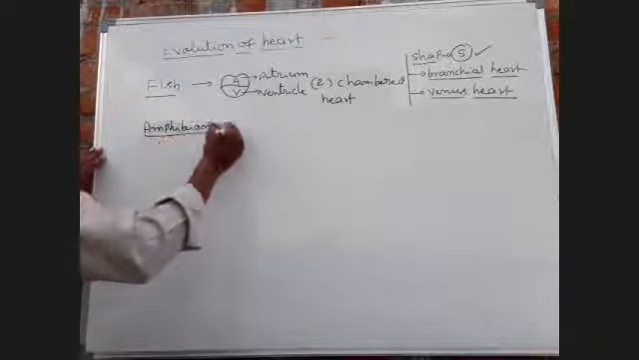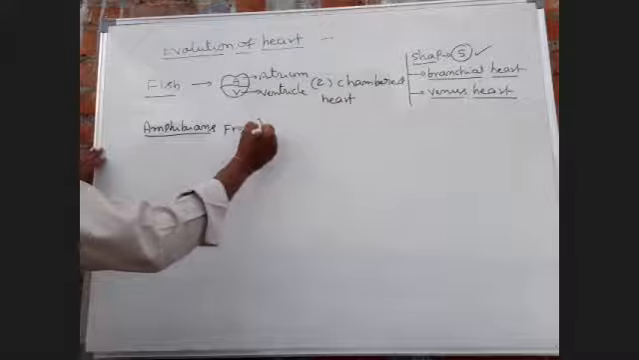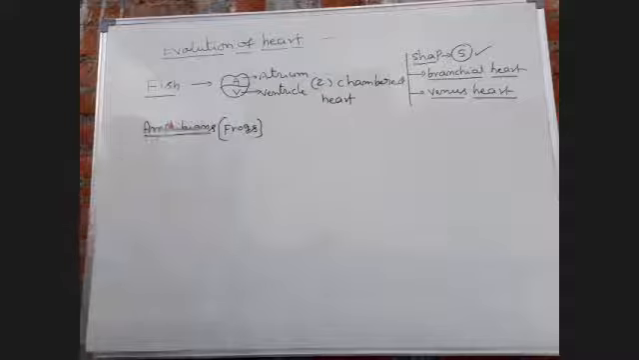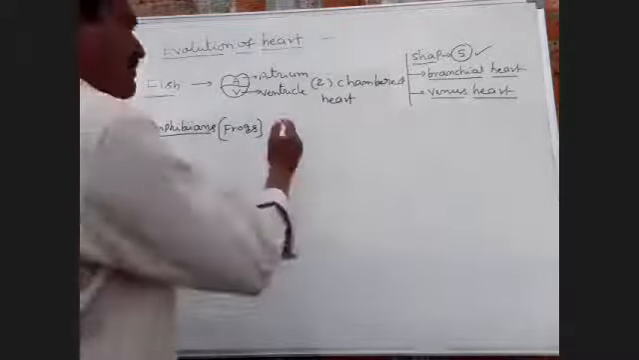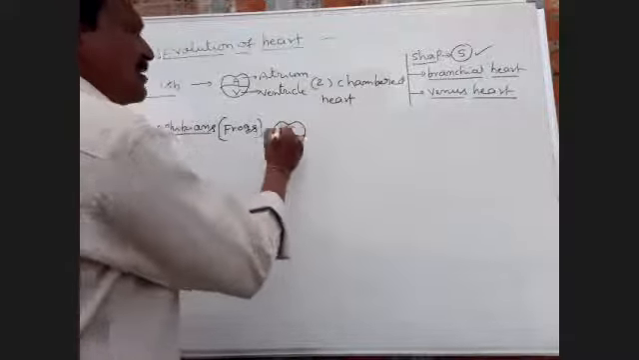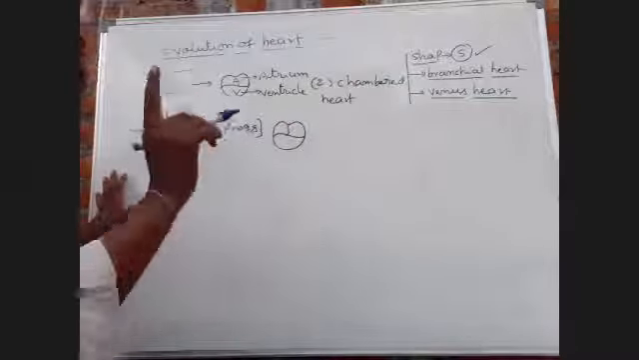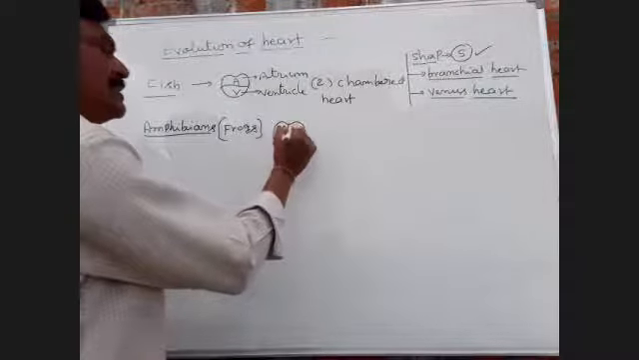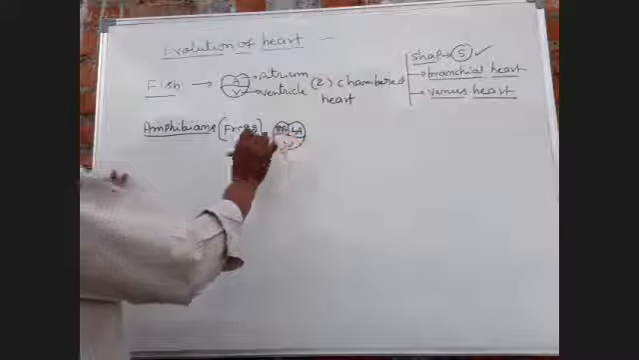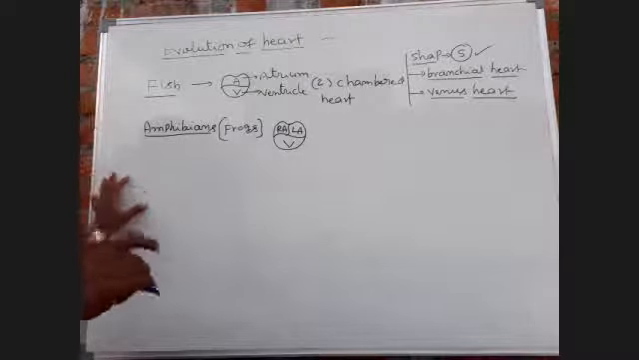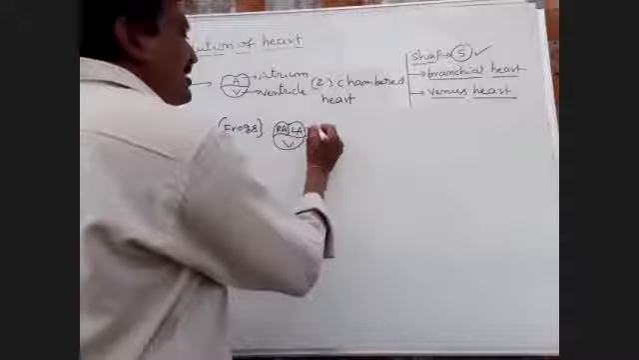Amphibians is nothing but frogs. In the heart of amphibians, there are three chambers. The upper two chambers are called atria: this is the right atrium and this is the left atrium. The lower one chamber is the ventricle, and there is only one ventricle. This is most important. So, three chambered heart.